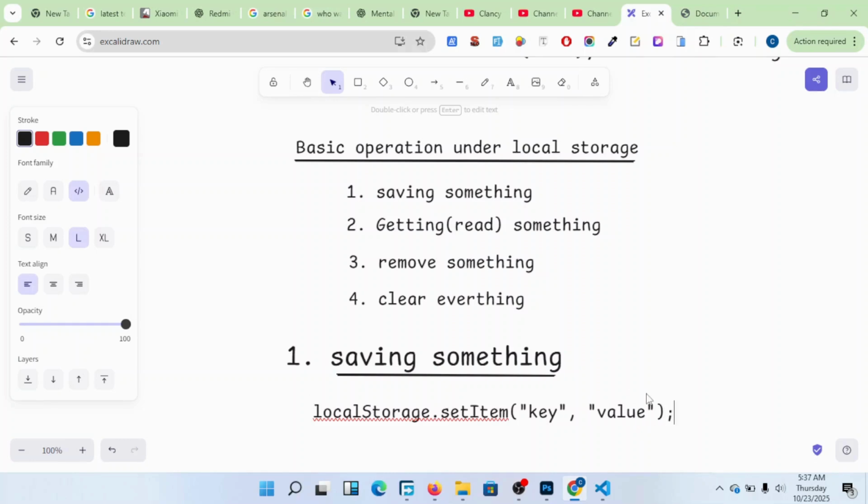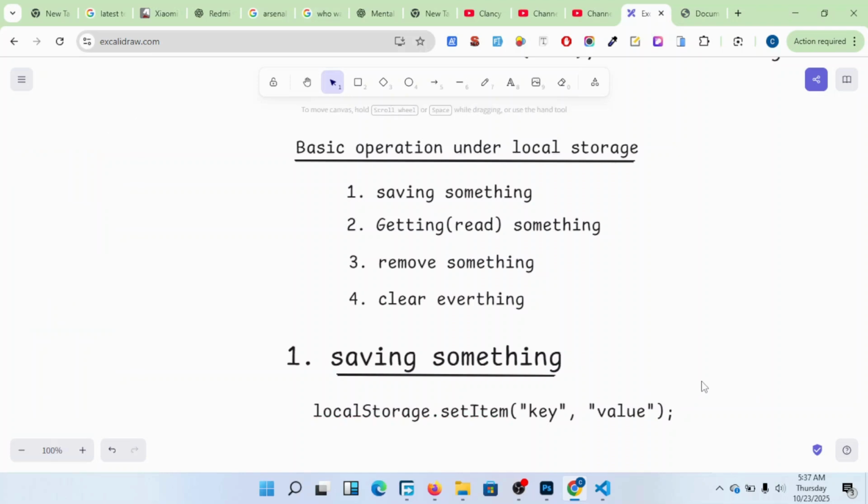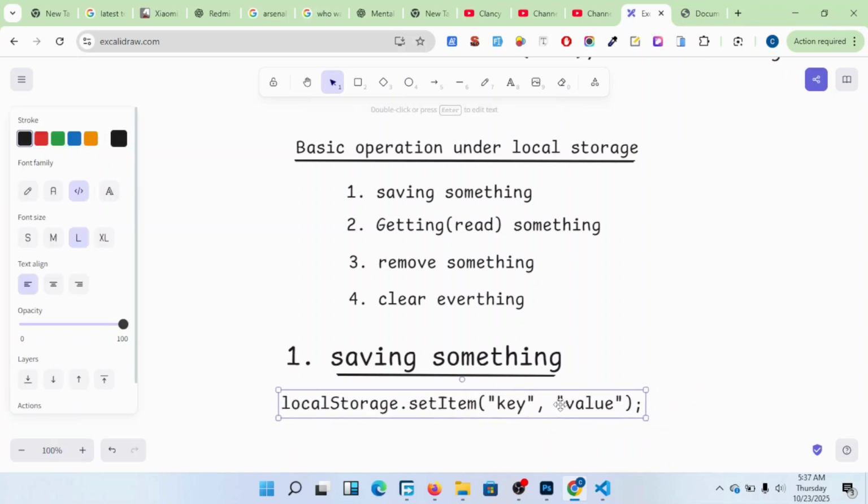So members, this is how we save something in local storage. You use the set item function. The set item function takes in two things: the key and the value. Let me put here an example and you see how it looks.